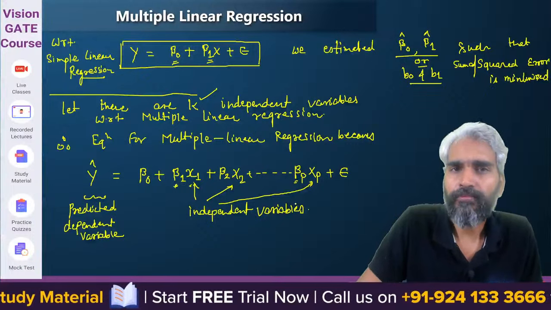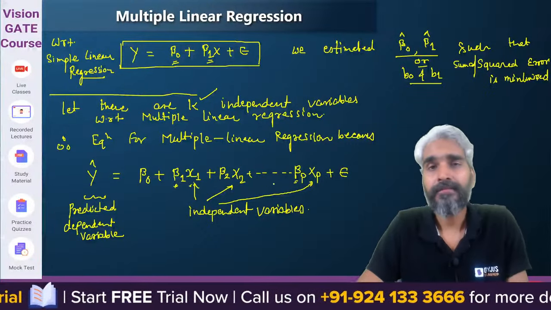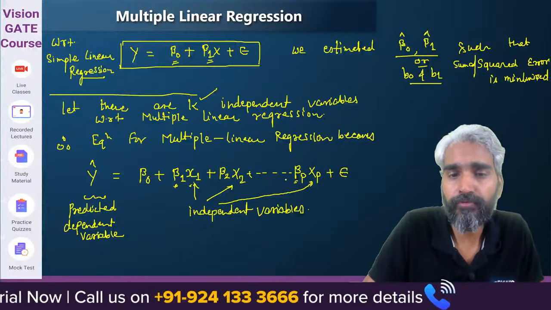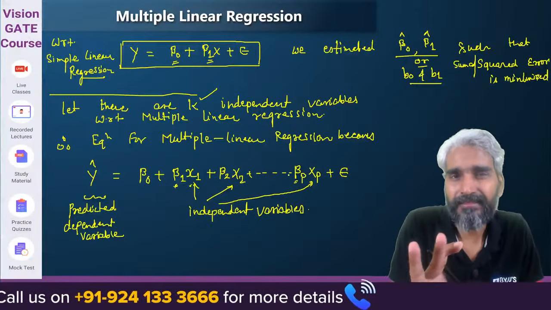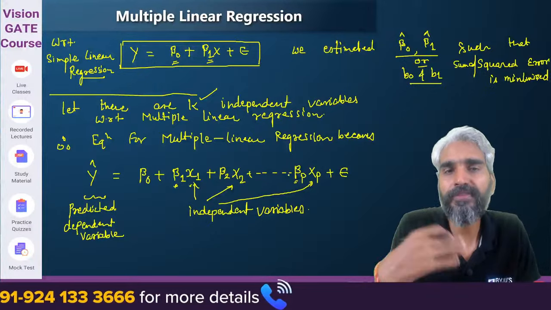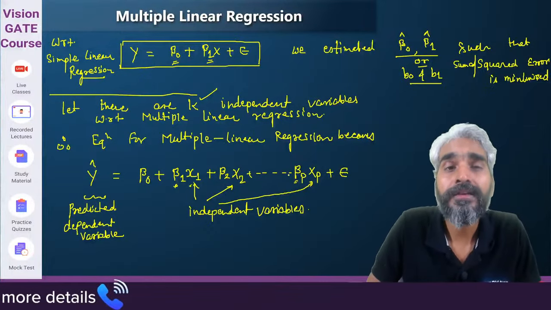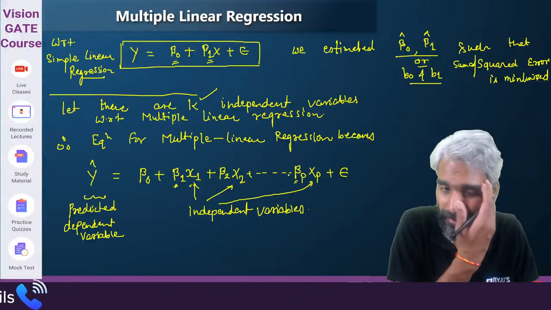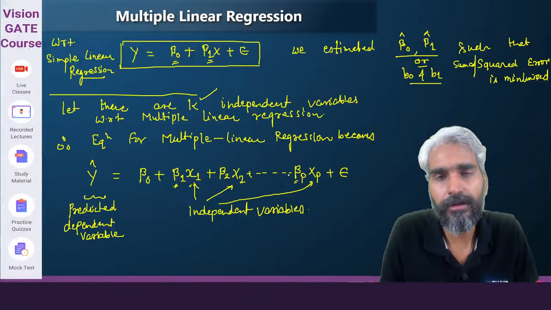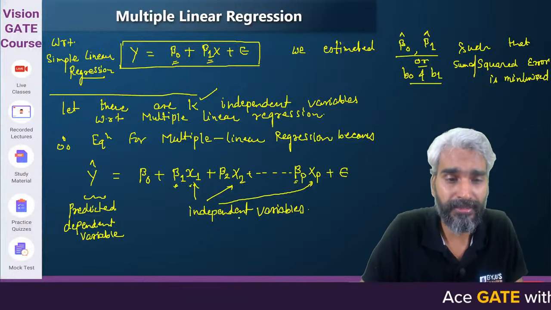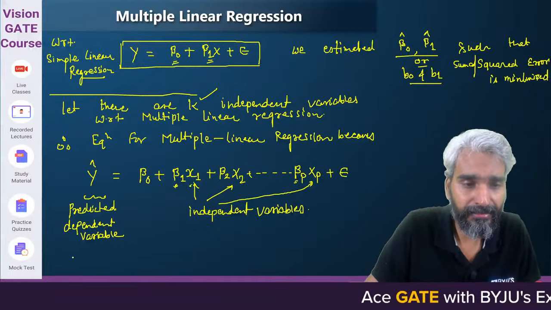Now what is required? From here the similar concept will be used. See, there are multiple ways of performing the simple linear regression, multiple ways of performing the multiple linear regression, but currently we are only trying to focus on minimizing the sum of squared error. So similar concept: how can I define the error?